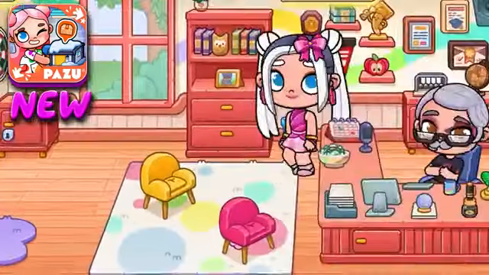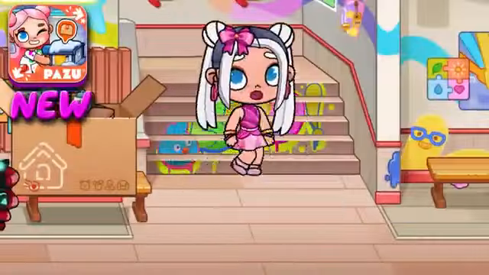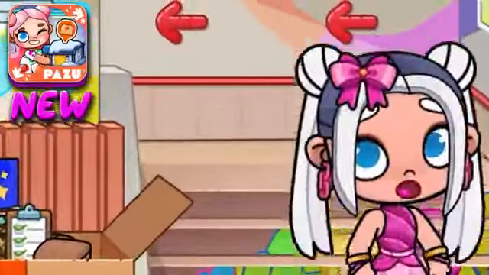In the new version of Avatar World, the principal's office opened, and next to it stands an excellent student who wants to get his grades. Our school principal is sitting here at the table. He's not in a good mood today. Now, I'll show you the most important thing, the opening of the second floor.